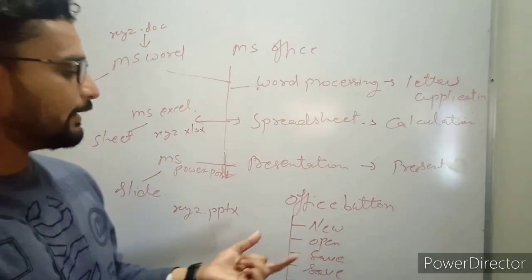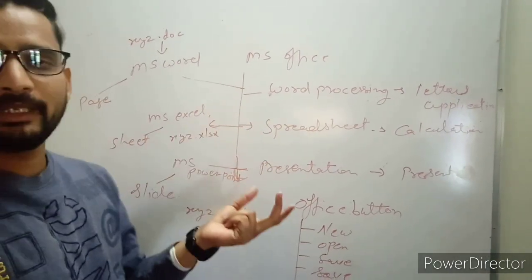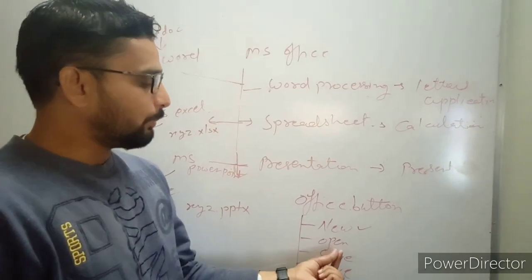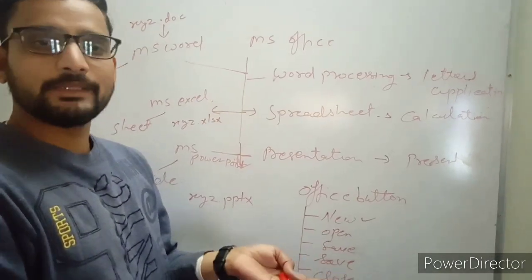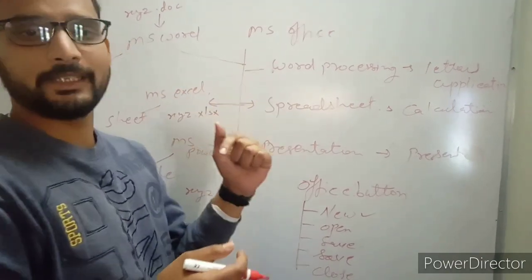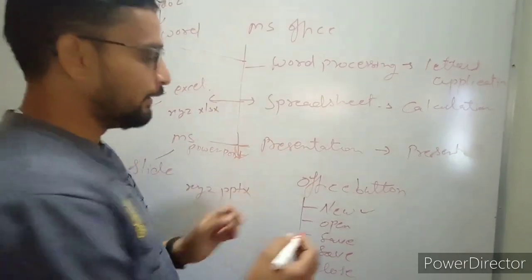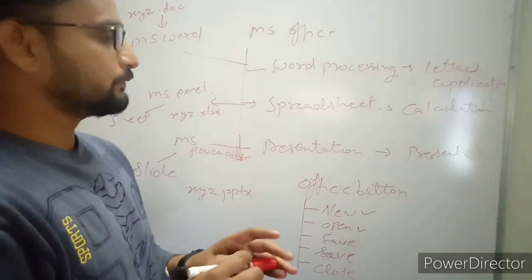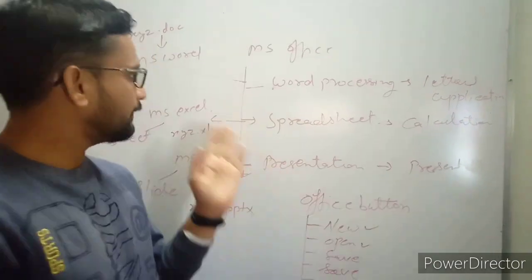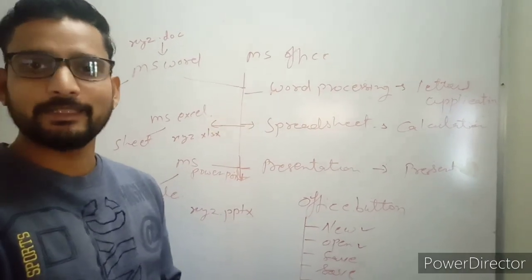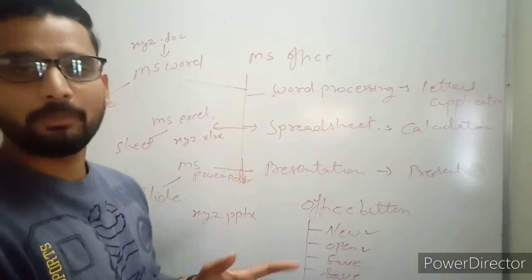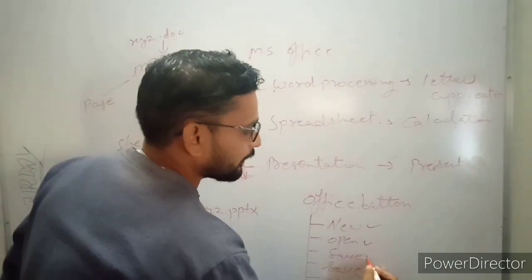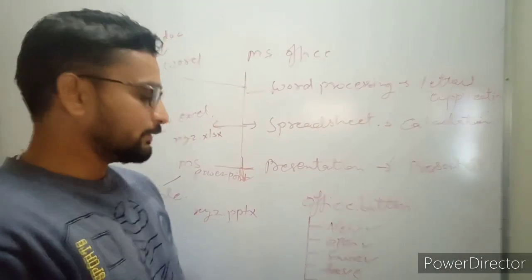When we create a new file or new document, then we click on the new button, right? And if we want to open some already saved file, we can use the open button, right? If you want to save the document or any Excel sheet or workbook or any PowerPoint presentation, then we use the save button, right?